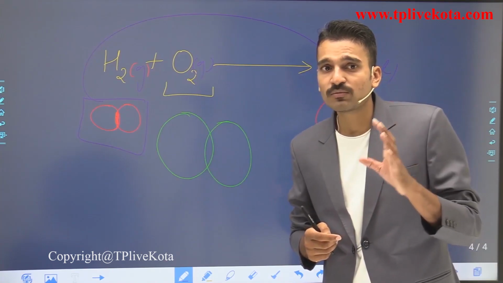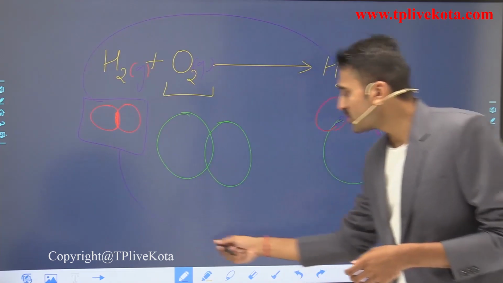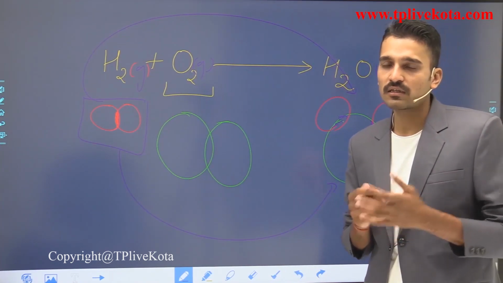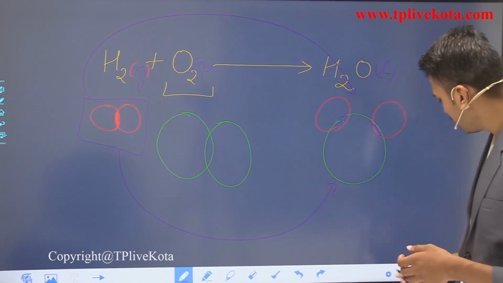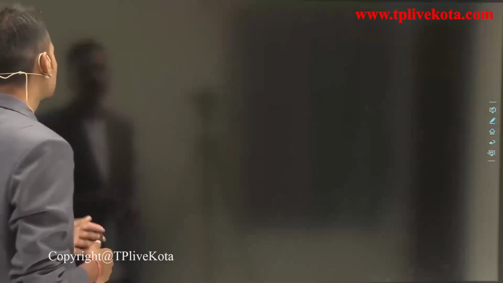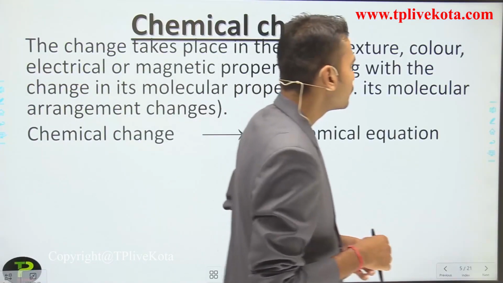That is not much more important. What is much more important for a chemical change? The chemical composition must have changed. And here you see the change in the chemical composition. Okay. Moving back. So these are the chemical equations.